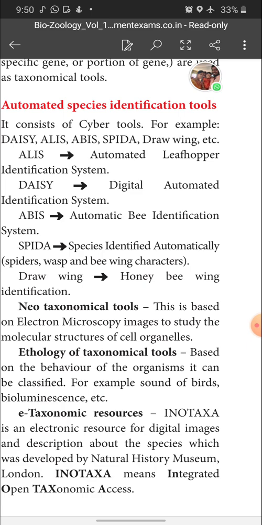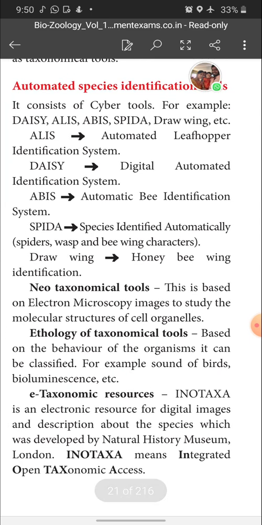New taxonomical tools. This is based on electron microscopy images to study the molecular structure of cell organelles. So what are new taxonomical tools? Through electron microscopic images we can study the molecular structure of cell organelles such as mitochondria, ribosome, lysosome, endoplasmic reticulum, like this.